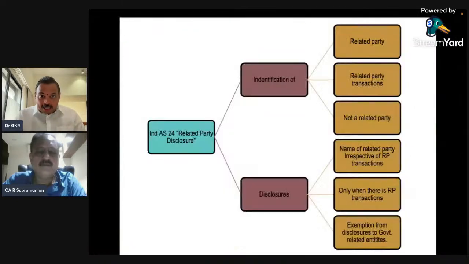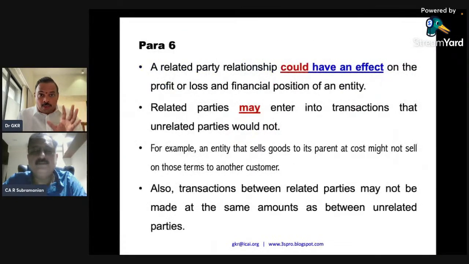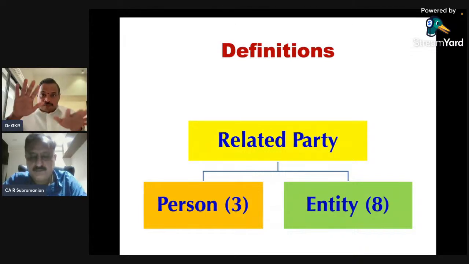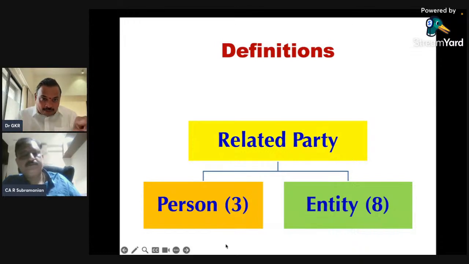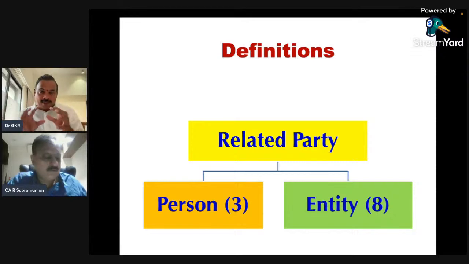Now, here, with respect to para number 9, the related party is discussed again in two contexts: with reference to a person, and with reference to an entity. They identify three categories with reference to a person, and with respect to an entity, they identify 8 types of related party relationships.